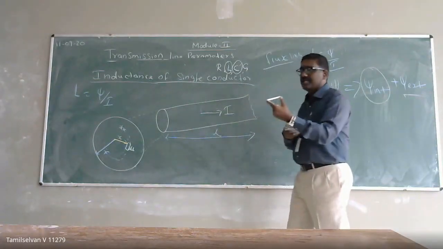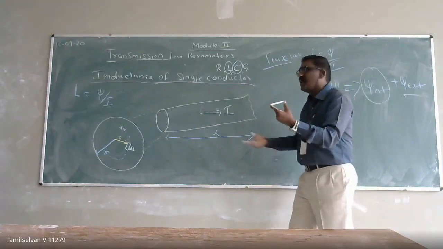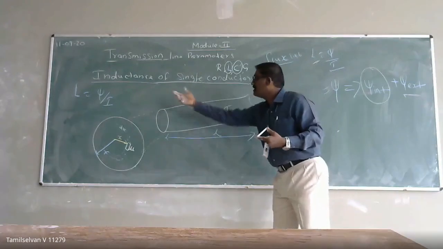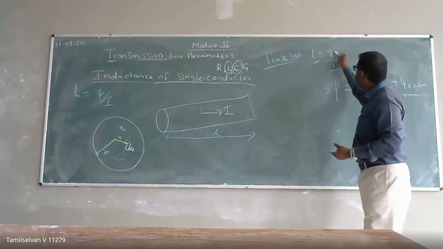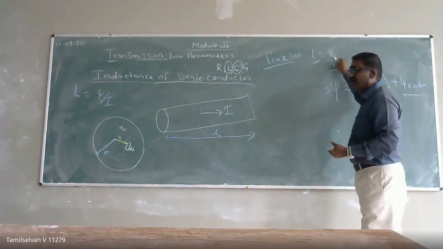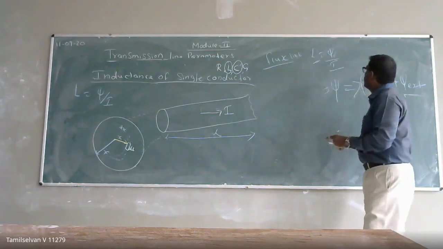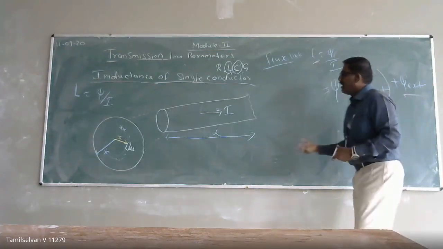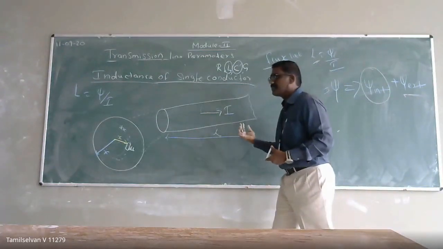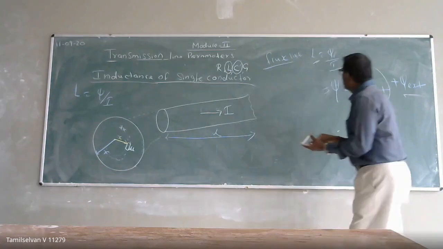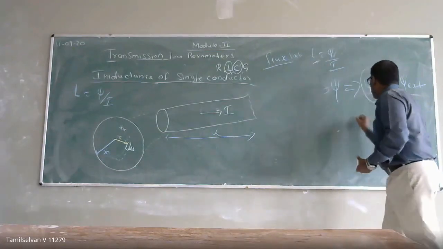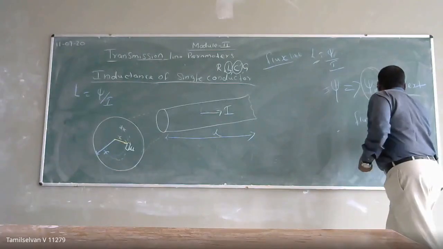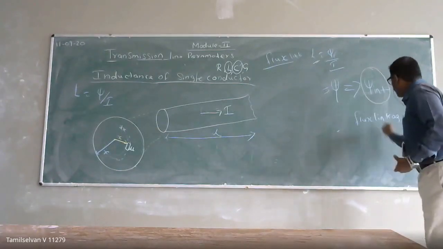Because only the length varies, for that length I can calculate my inductance. So if I want to calculate the inductance, I have to calculate my flux linkage. If I want to calculate the flux linkage, I have to know the flux, as the current flows. For the flux linkage, I have to know my flux density.